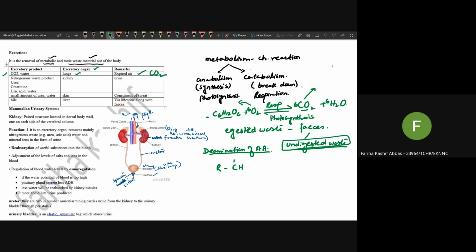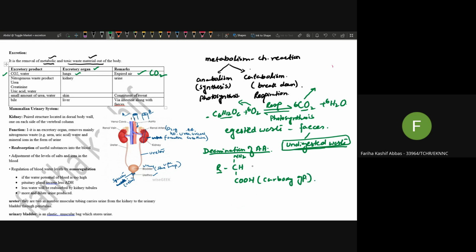Now, what is the structure of amino acid? This is the structure of amino acid. R is the simple side chain. It is a simple hydrocarbon chain. Then CH, NH2. NH2 is an amine group. And then COOH is the carboxyl group.